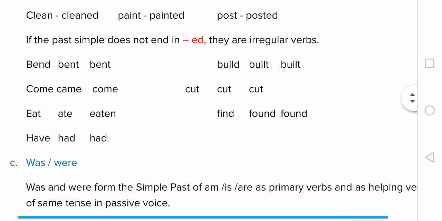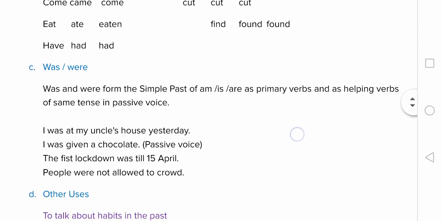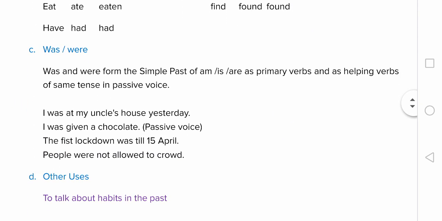Now, was or were. Yes, they are helping verbs, but they can be primary verbs since they can make an independent sentence, like you see. I was at my uncle's house yesterday. I was given a chocolate.